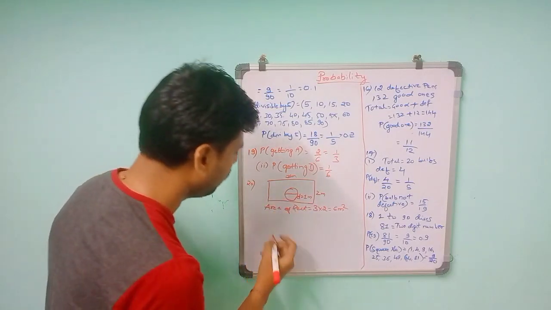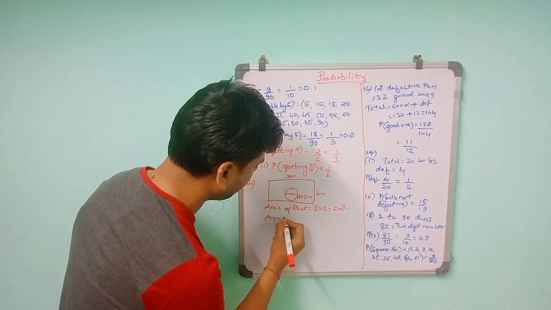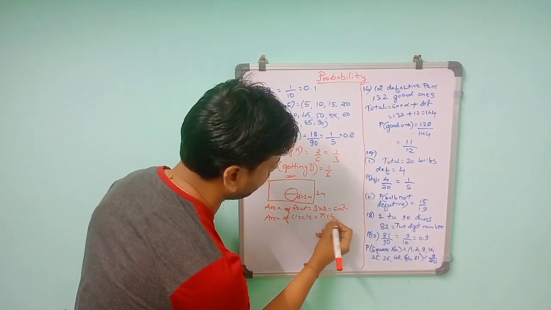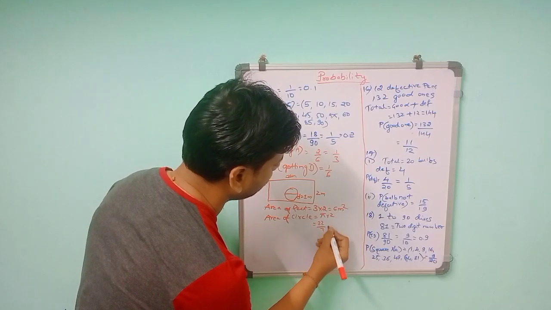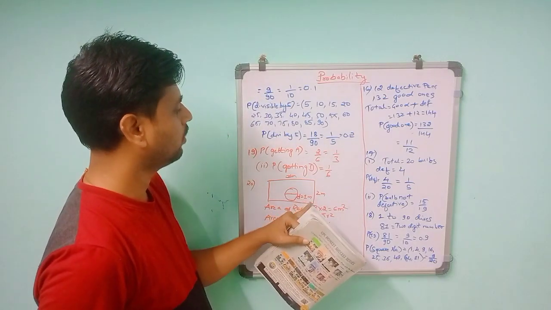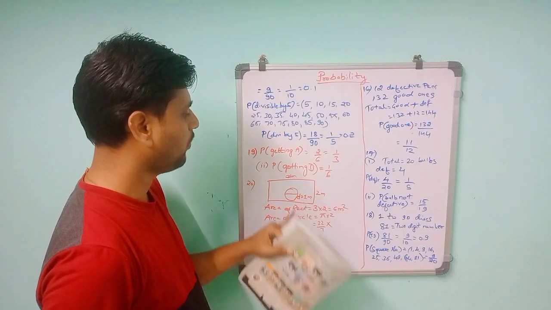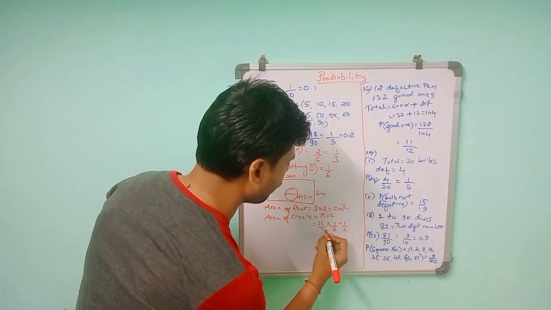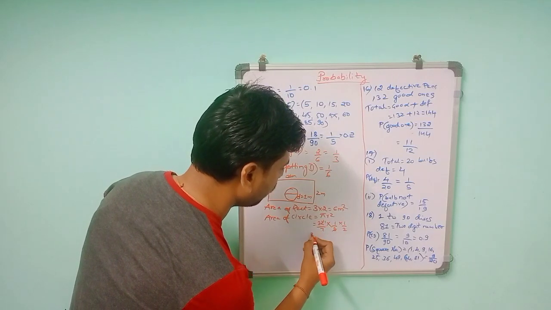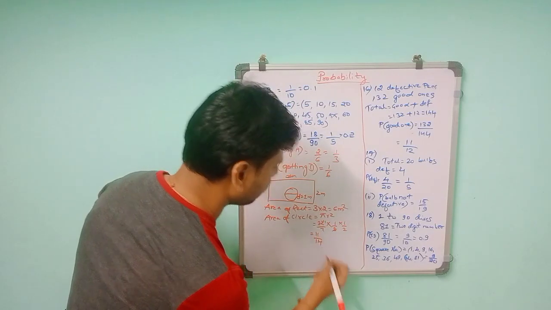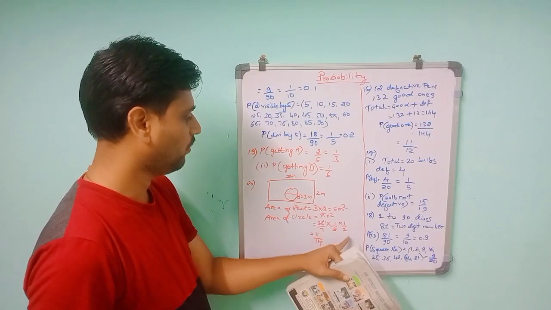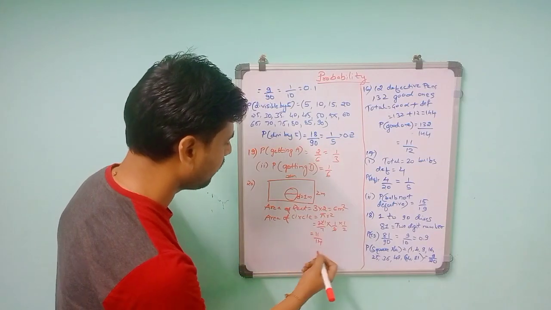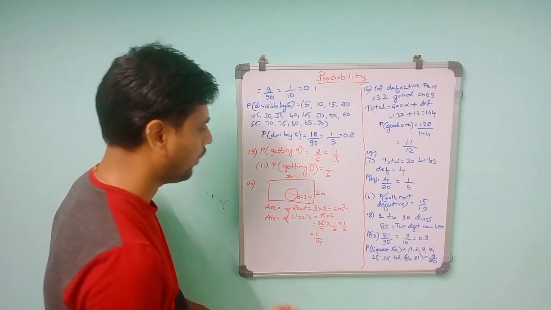So for the probability, you have to find out the area of the circle. So pi r square. Pi means 22 by 7. See, they have given diameter 1, but the radius will be half of that. So pi r square, half into half. So this will be 2 11s, so 11 by 14. 7 2s are 14, and 11 into 1 is 11. So the area of the circle is 11 by 14.